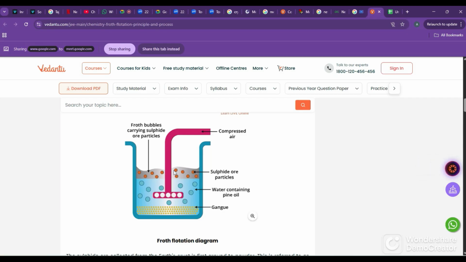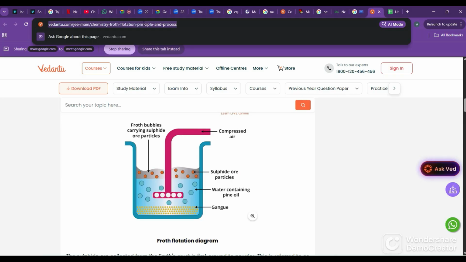Thus, the floating sulfide ore particles are removed into another container from which the process continues. Thus, we separate the ore from the impurities. This is froth flotation.